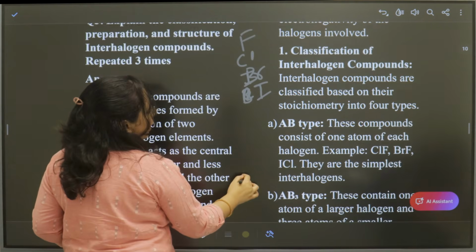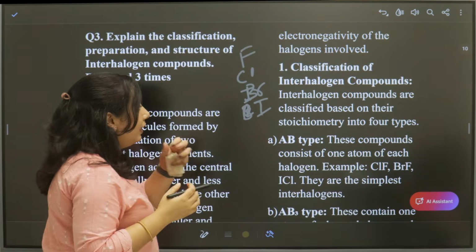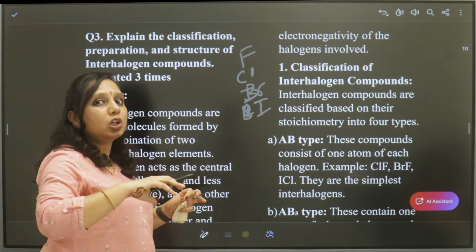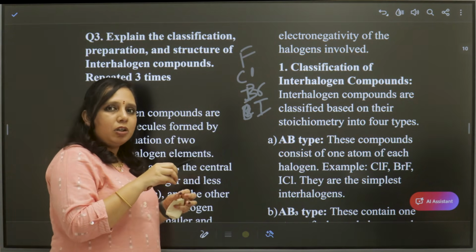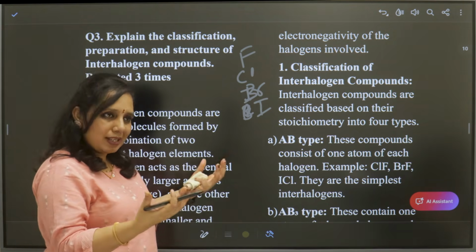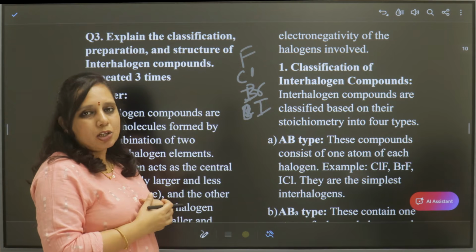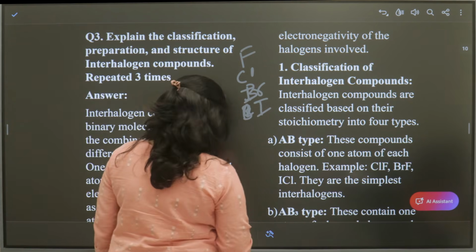Now let us see how they are classified. Interhalogen compounds are classified based on their stoichiometry, that means how many atoms are present. These are of four types.